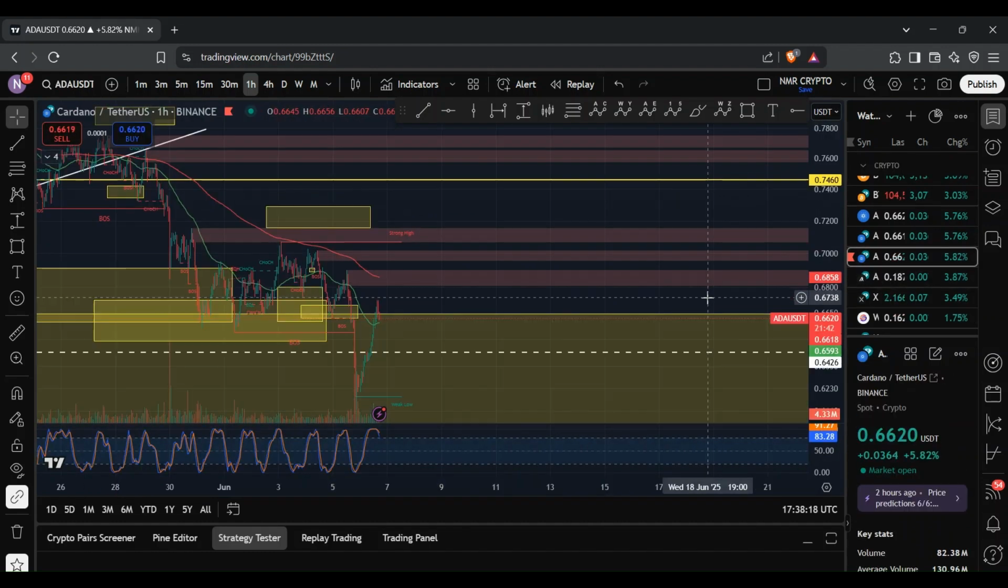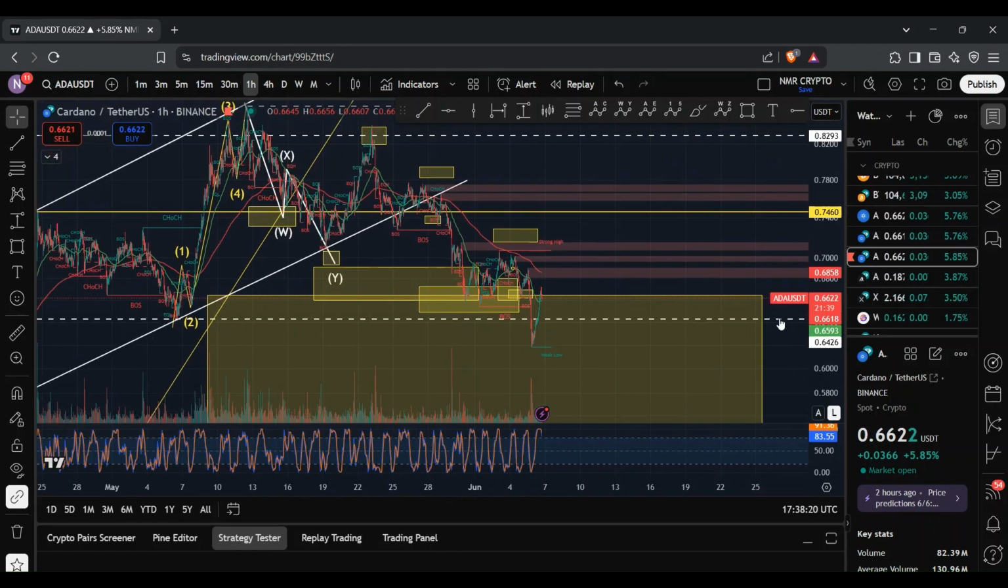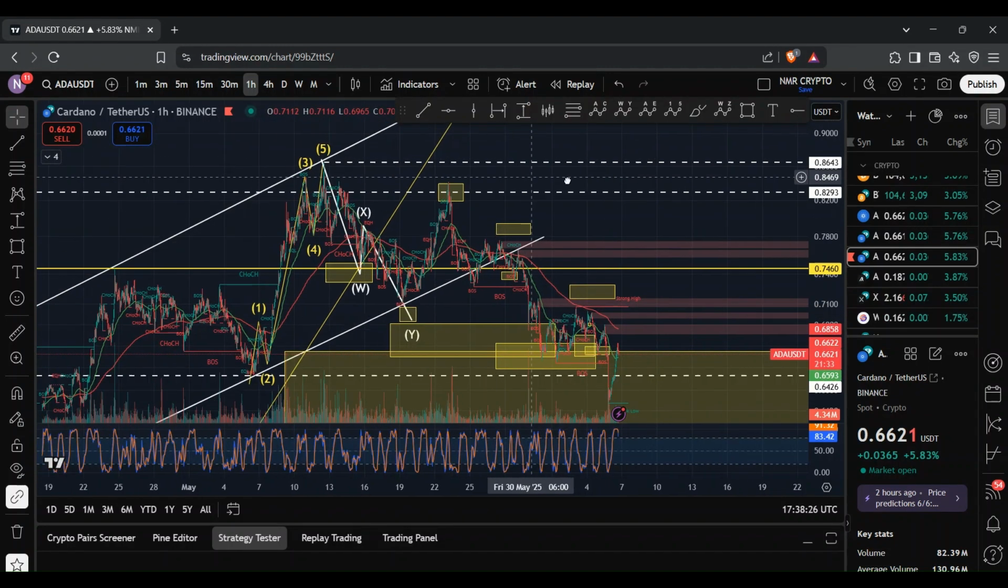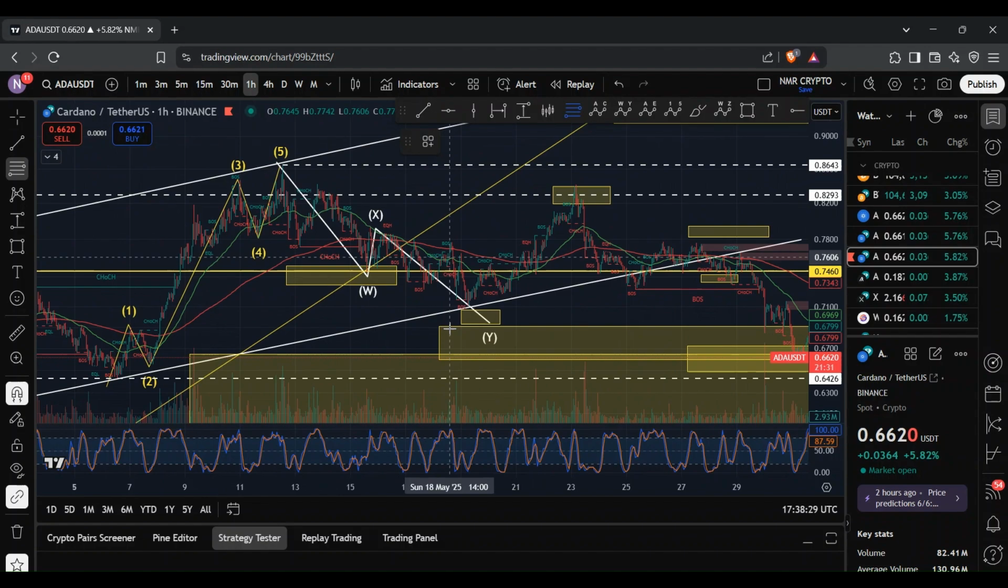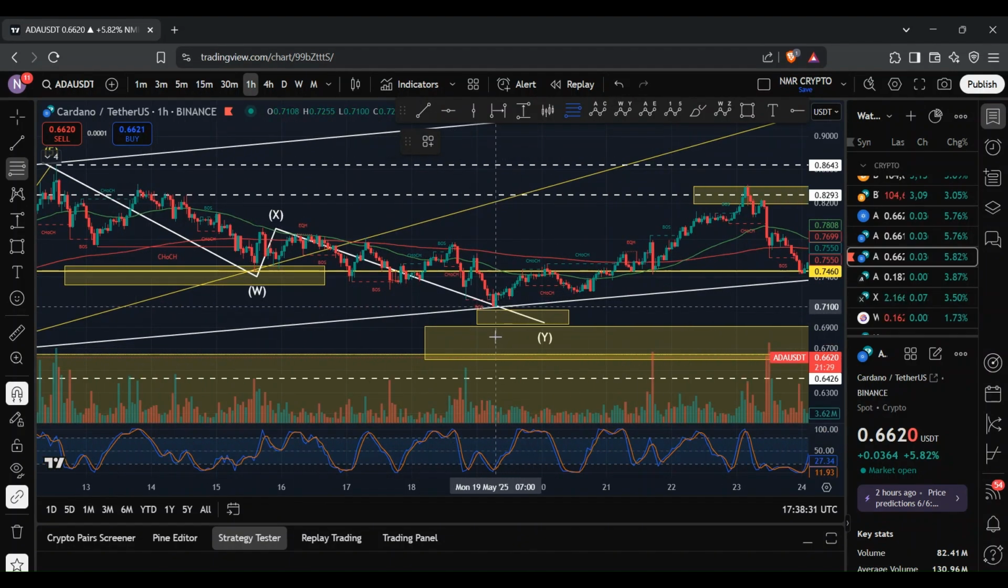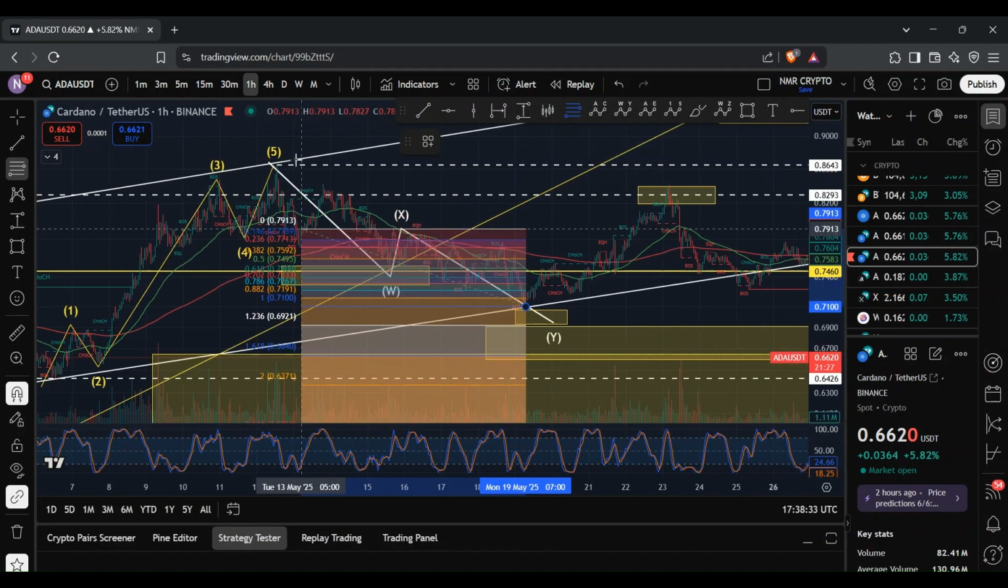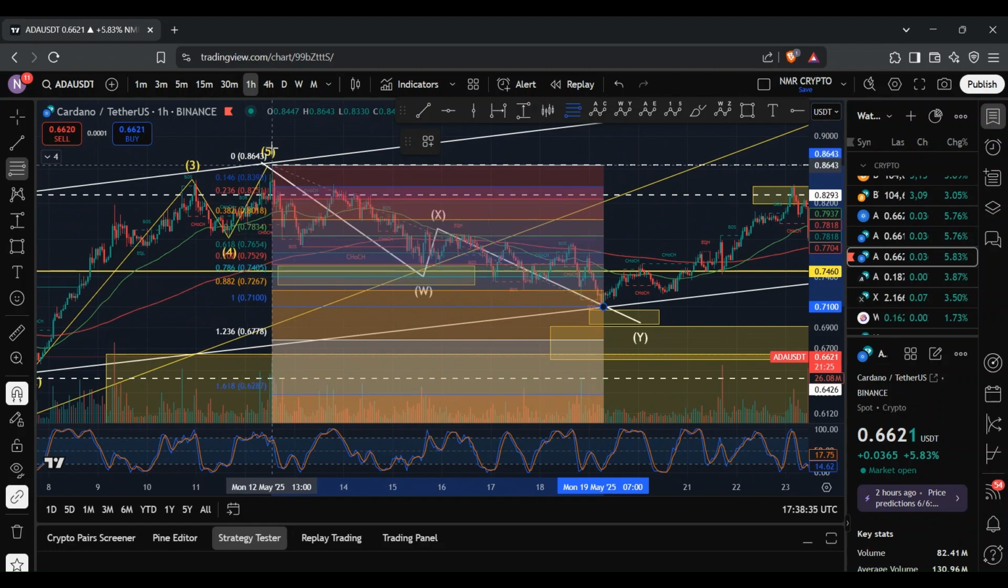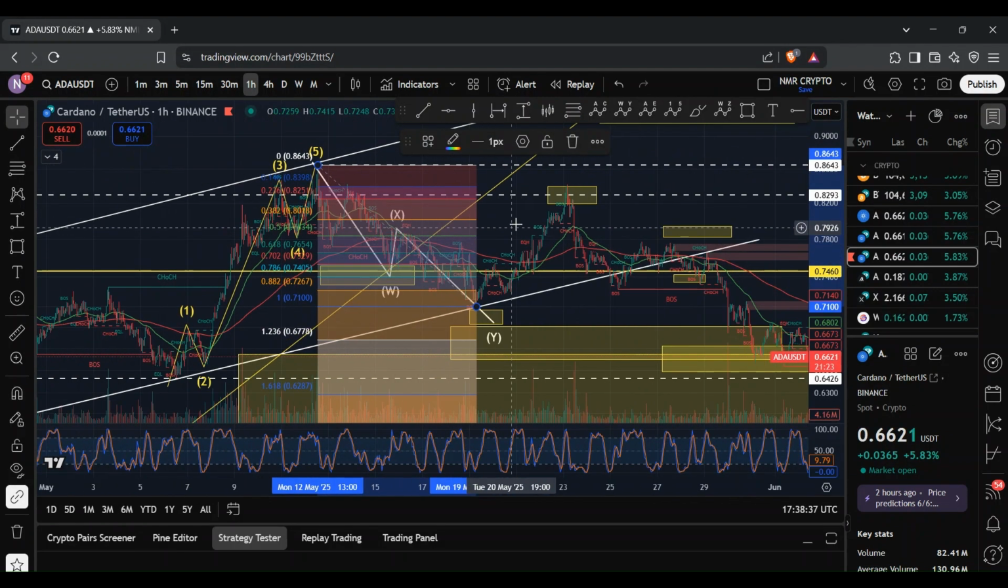So if I go back to the ADA chart, it's possible that if we continue to see lower lows, what we are forming is a WXYXZ structure. And so what I'll do is I will set out those targets for that Z wave, which is typically a 1 to 1.236 retracement of the W wave.